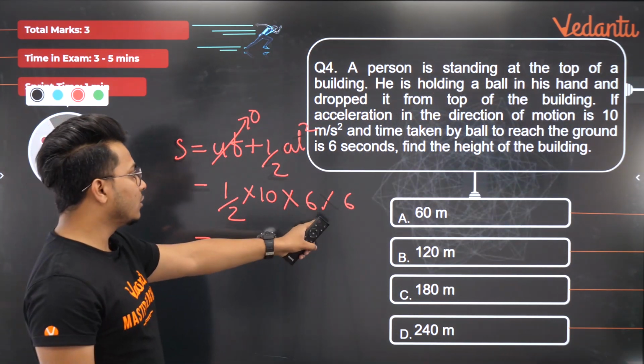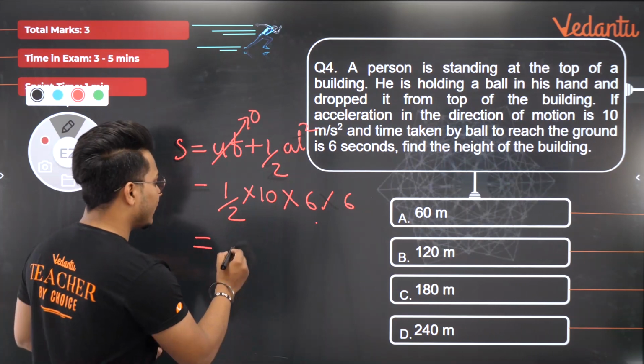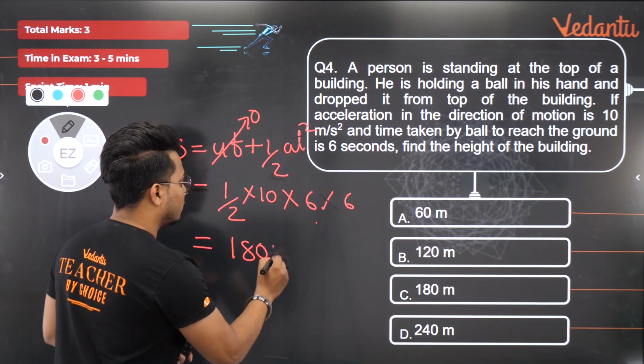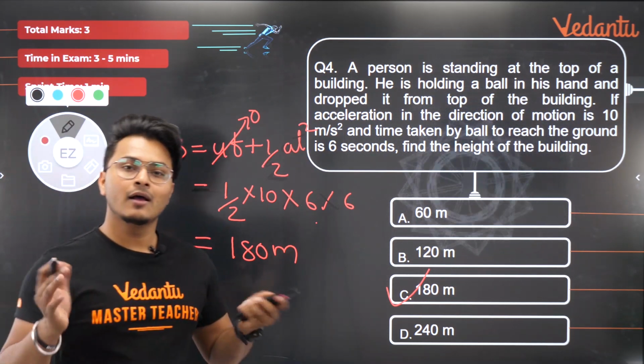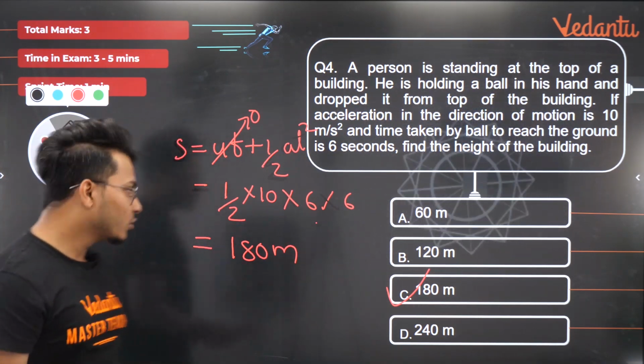2 cut ke 3 ho jayega. So 6 3s are 18, 10, 180 meters. So the option C is the right answer, isn't it? Option C becomes the right answer for this question. What else do you need?